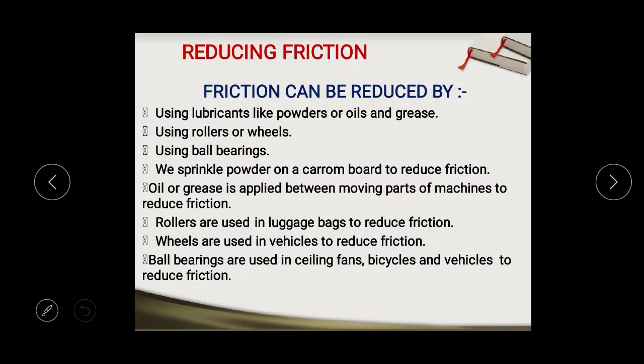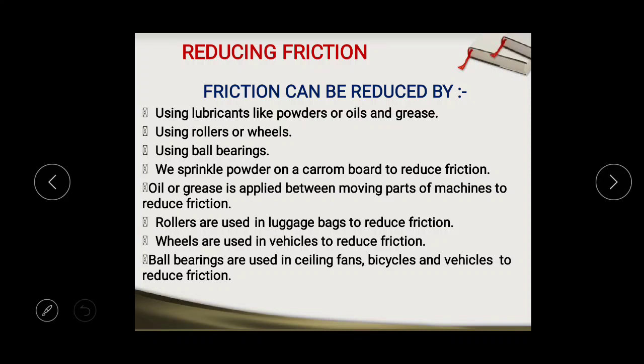In some cases, we also apply ball bearings for reducing the friction. Ball bearings reduce the friction by converting the sliding friction into rolling friction. As we know, rolling friction is less than sliding friction, so ball bearings are used in ceiling fans or bicycles or vehicles to reduce the friction.